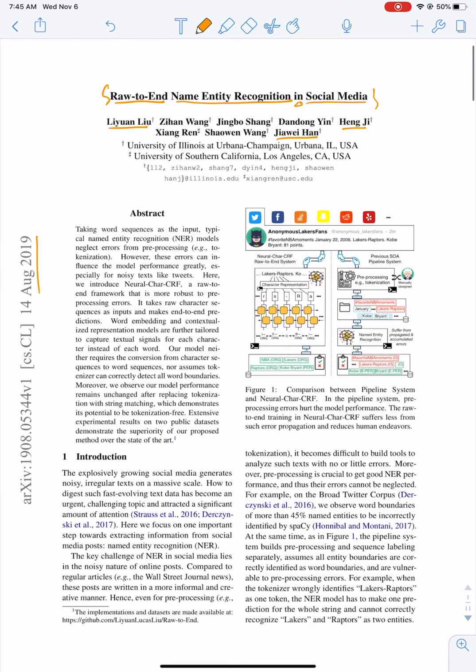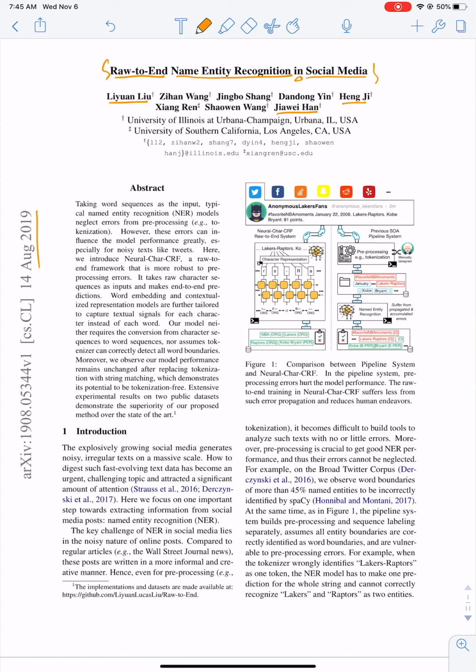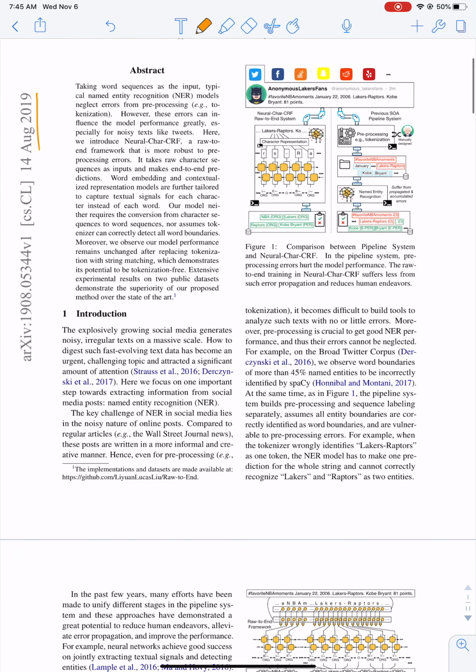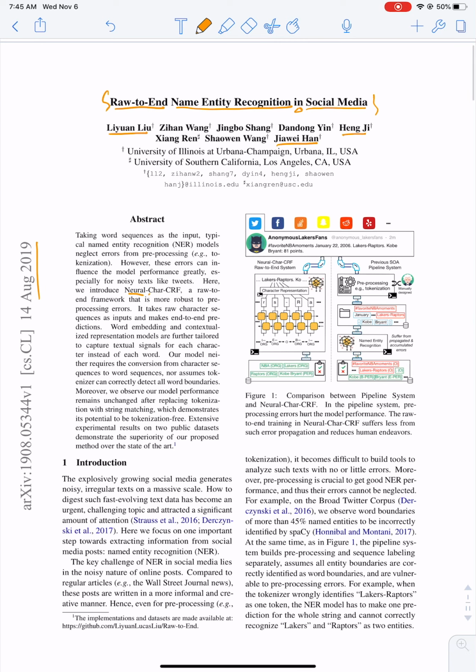There are a lot of papers and algorithms dealing with the NER problem, as discussed and compared later in this paper. The main innovation of this paper is the neural char CRF as an implementation. Char is the character. Traditional NER papers focus on the level of the word. For example, they will know that name is a word, entity is a word, recognition is a word, and they try to detect the boundaries of all of these.